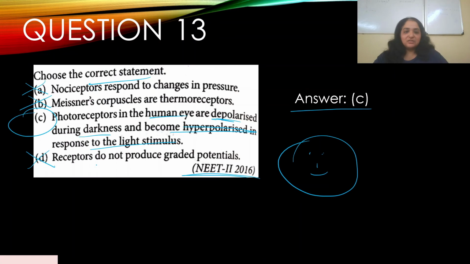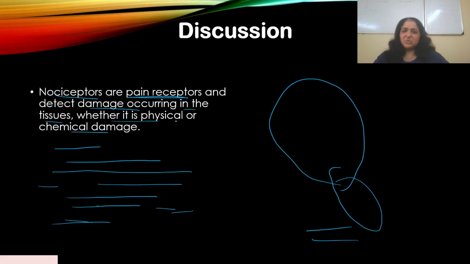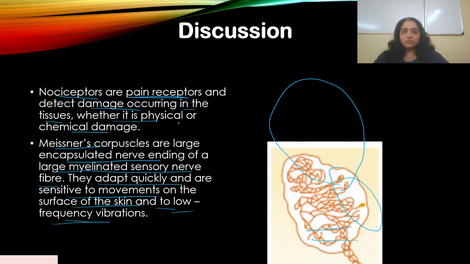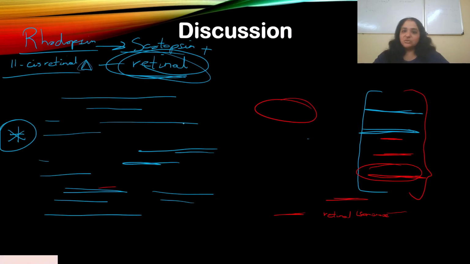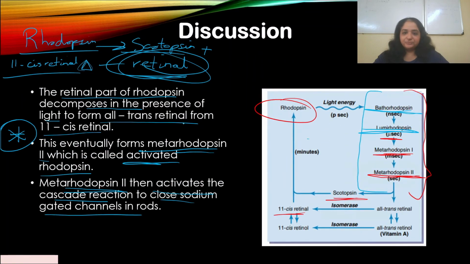Now I want to discuss the statement that receptors do not produce graded potentials. Actually, receptors do produce graded potential. We saw the photochemistry of vision. That means we looked at what is happening in the nerve fiber, what the different chemicals are that are formed when rhodopsin breaks down, and how sodium gated channels are closed and opened.